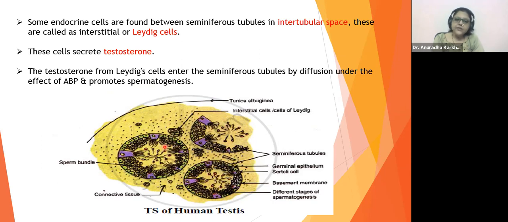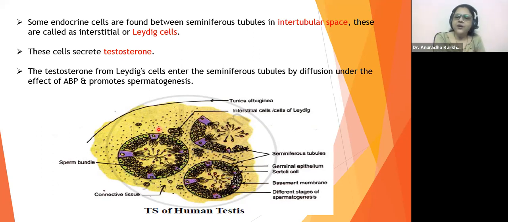And now the testosterone will enter inside the seminiferous tubule. Until the required amount of testosterone enters the seminiferous tubule, we cannot say the male has reached puberty. So testosterone enters the seminiferous tubule so that the cuboidal germinal epithelium will start differentiating to form the spermatozoa.